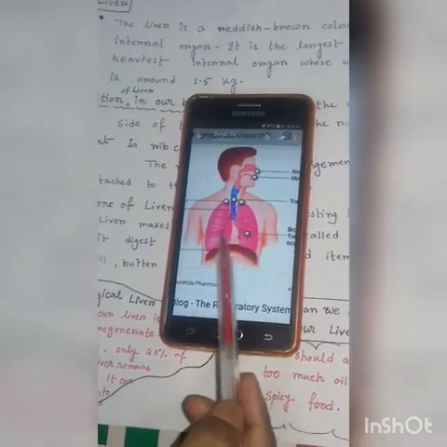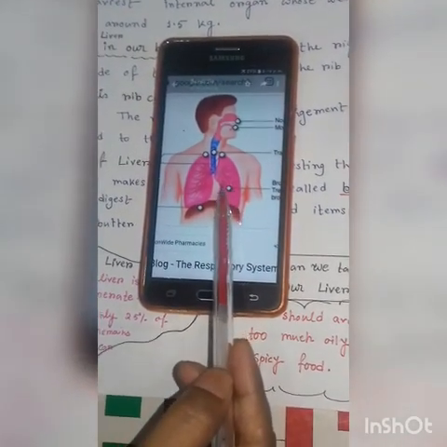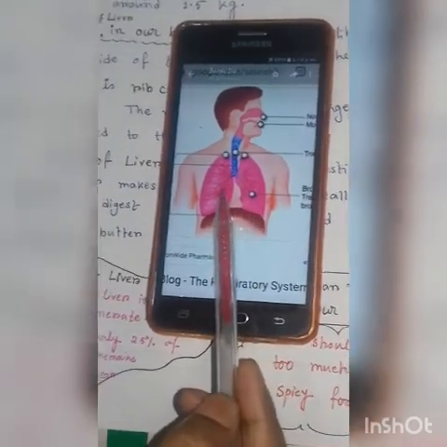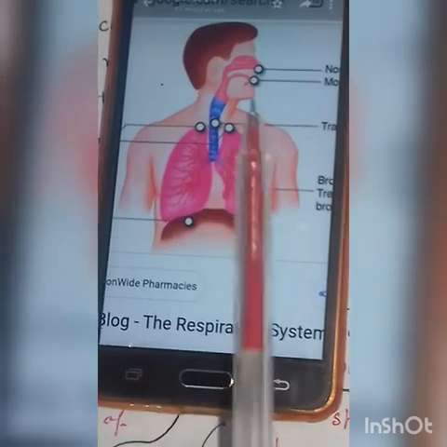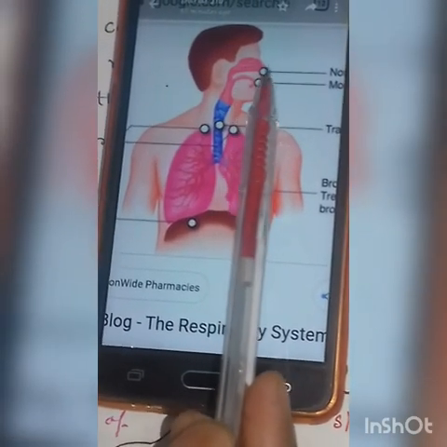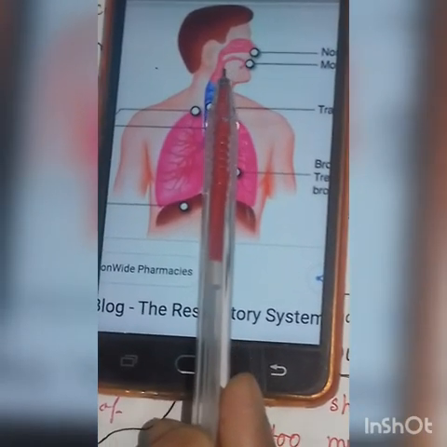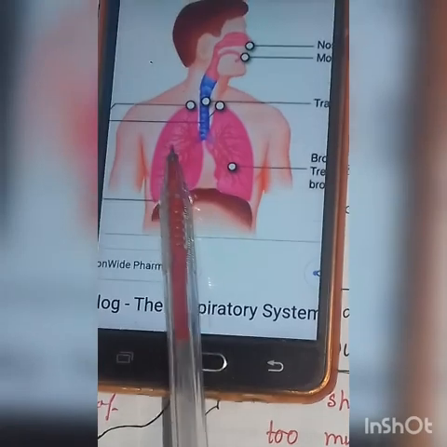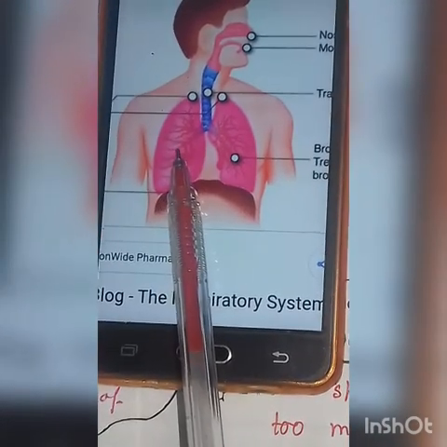This is the picture of lungs. This is right lung, this is left lung. Lungs are located on both sides of the heart. They are like spongy bags. When we breathe in, air enters our body through our nose, through our nostrils, and then travels through this windpipe and enters into our lungs. This process is called inhalation.